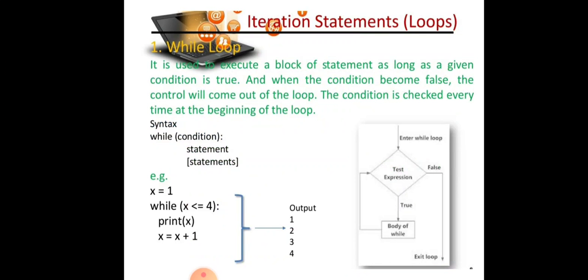First is the while loop. It is used to execute a block of statements as long as a given condition is true. When that condition becomes false, the control will come out of the loop. This condition is checked every time at the beginning of the loop. The syntax of the while loop is: while condition, statement. For example, we have x equals 1. As long as our condition remains true, our loop will continue. While x is less than or equal to 4, print x, then x equals x plus 1.